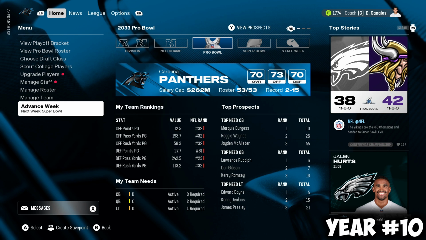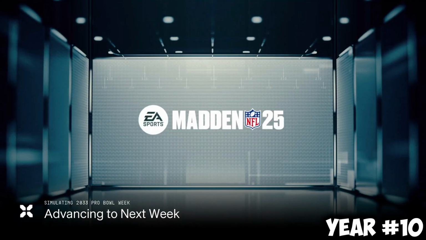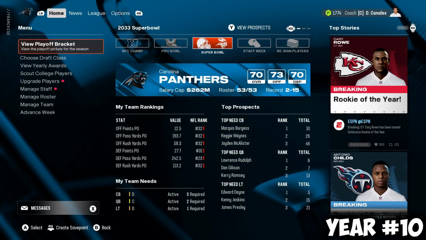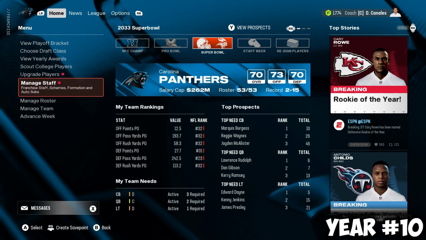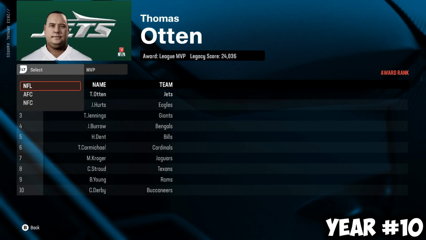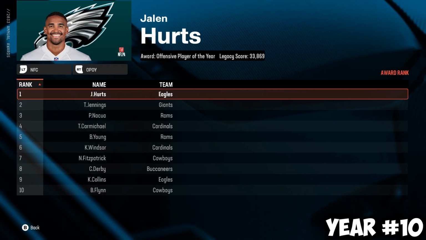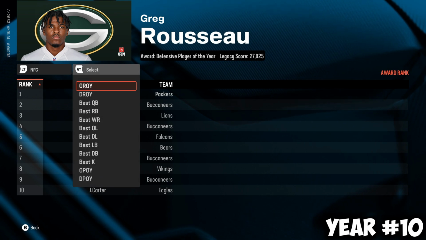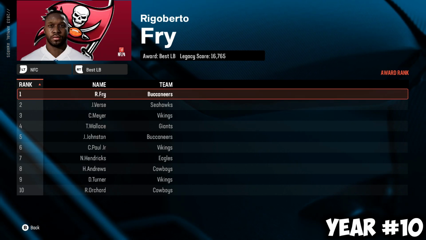Now we sim to the Super Bowl. The Vikings are in a Super Bowl. Can they win a Super Bowl is the question. Browns, Vikings, yearly awards. Defensive Player of the Year is not off the table. I think we might have secured it, actually. Defensive Player of the Year actually goes to Greg Rousseau. Forgot he was a Packer. He wins it, but best linebacker goes to us.